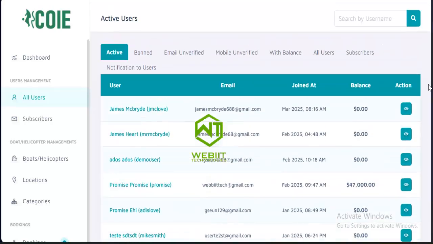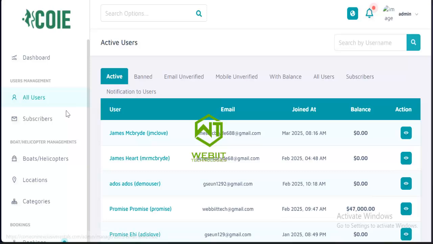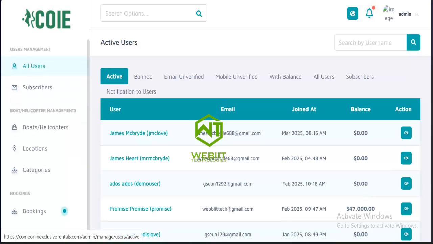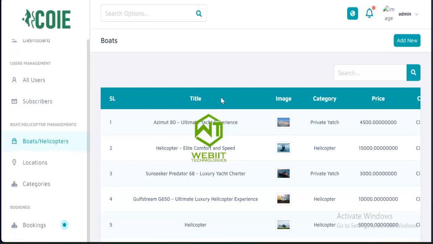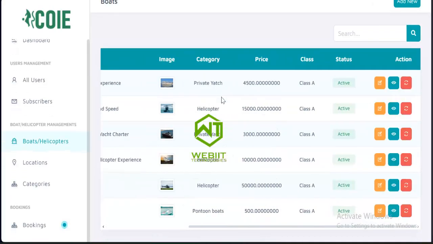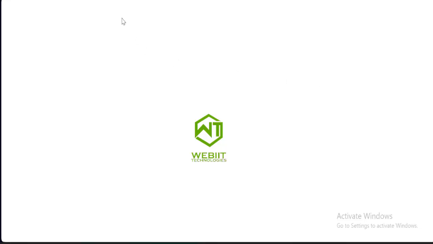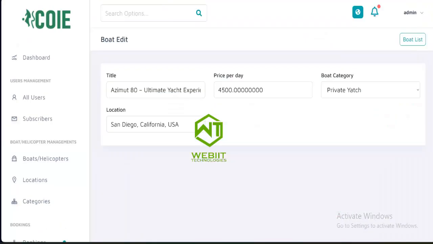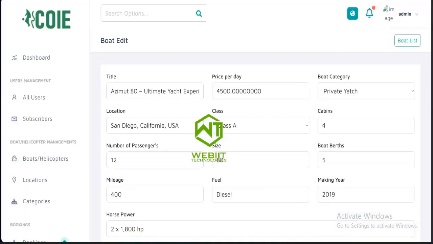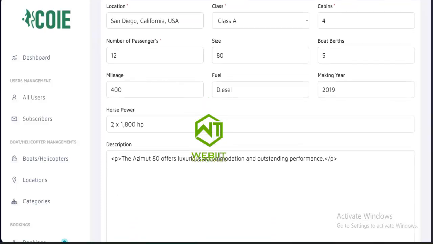These are all the users that are registered on the platform. You can also scroll. When I go to boats slash helicopters, I will see all existing boats and helicopters which have been added. You can see them now. I can edit any of them or view them. When editing, you fill in all these details.